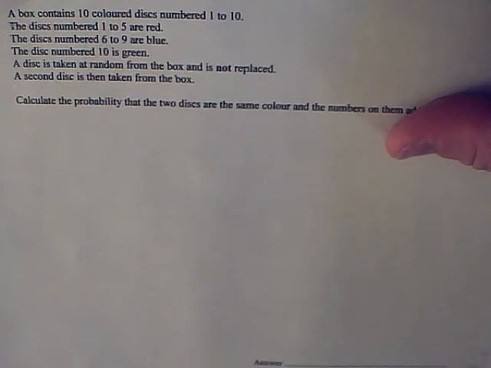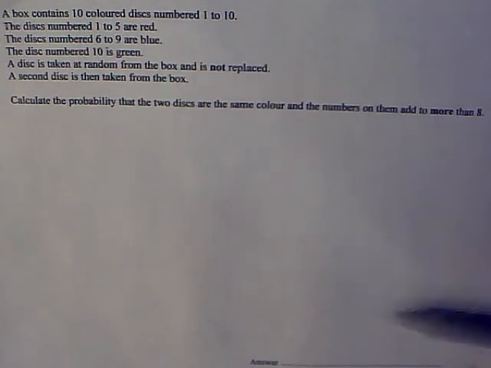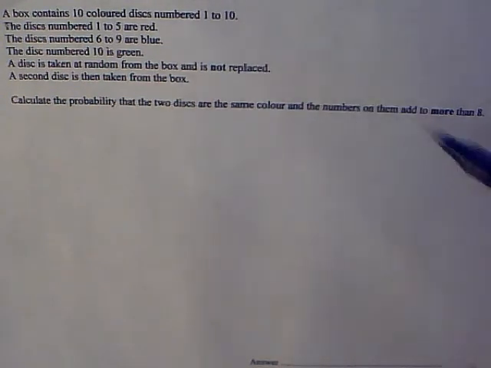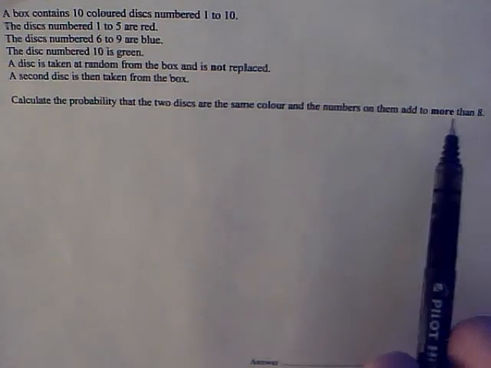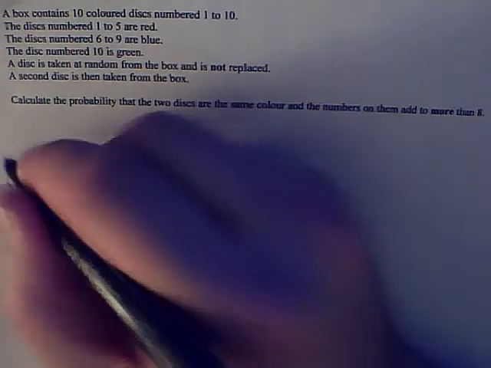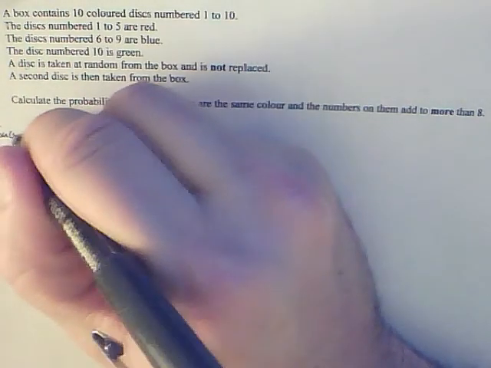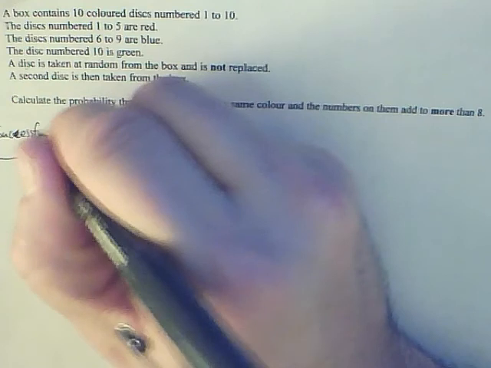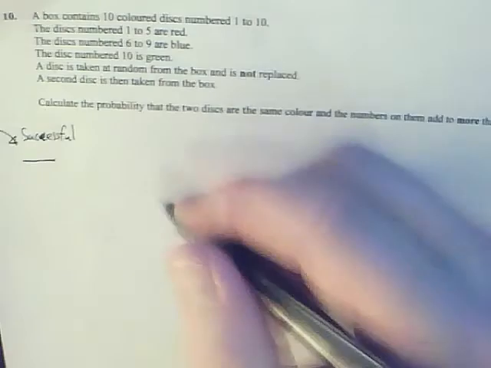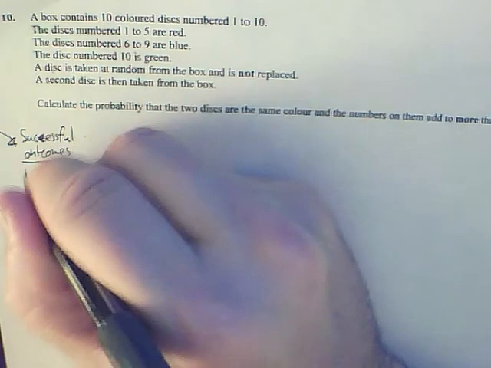I've got 10 discs. I'm going to just start to list the possible outcomes, right? So just to get an idea of how many, because I need to know how many outcomes there are in total and how many of the outcomes would be successful, as in would be both the same colour and add to more than 8. That constitutes success. So remember that all probability is successful outcomes over total outcomes.